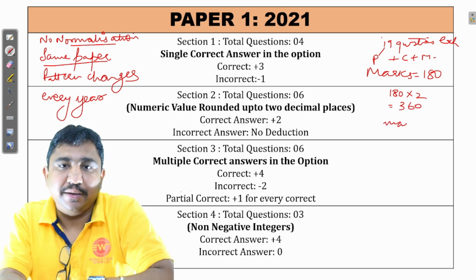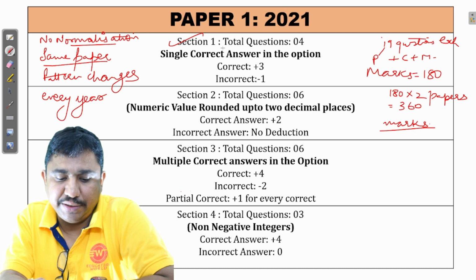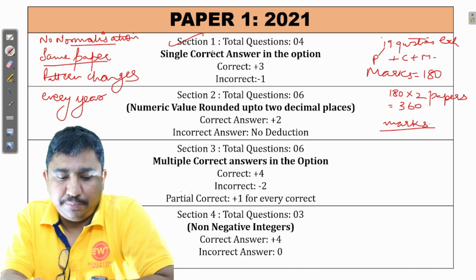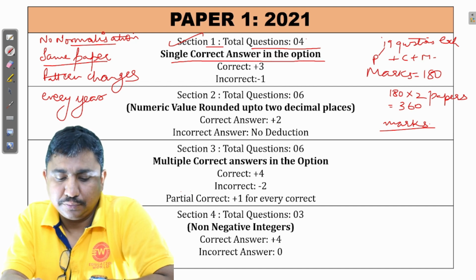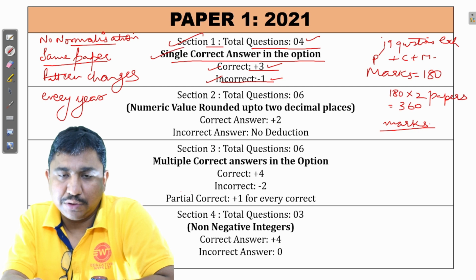Now we will discuss paper 1. Last year there were 3 sections. Now this year there were 4 sections. Section 1 this year was consisting of single correct answer questions. There were 4 questions in section 1. Every correct answer was having plus 3 marks. Single correct means single option would have been correct. And minus 1 for the incorrect.